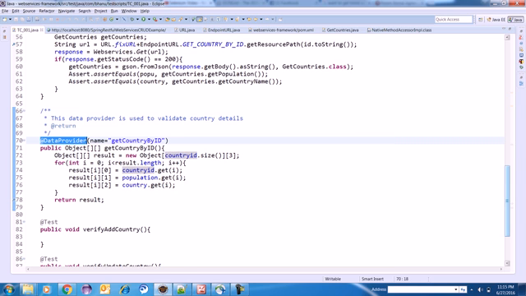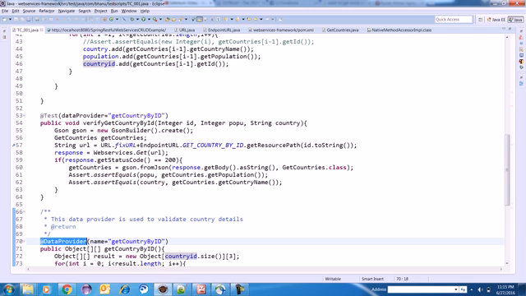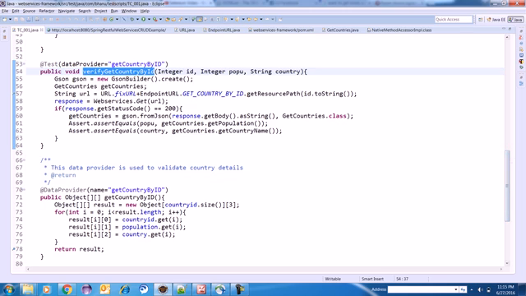And this data, through this data provider, I am running this script by id. Since this data provider has 3 records, one is first row, first column, first row, second column, first row, third column. So every record will get stored here. For every country id, country name and country population will get stored here.